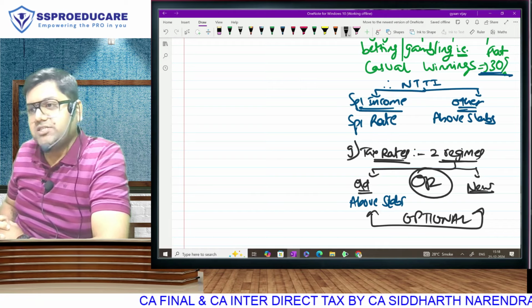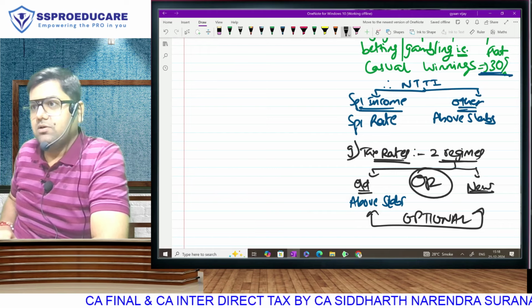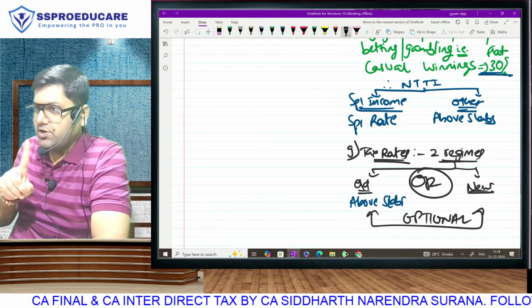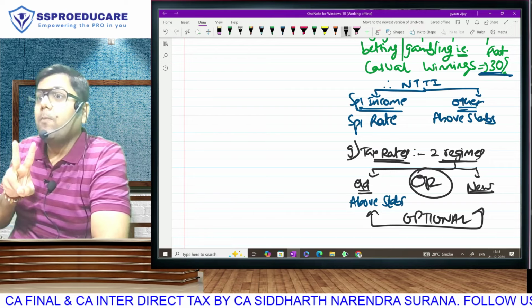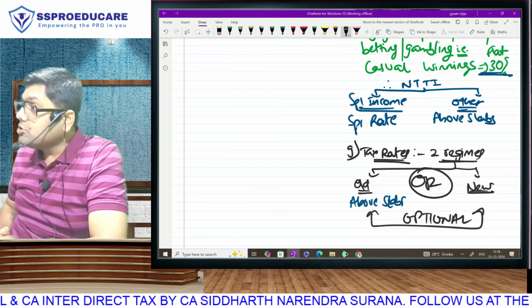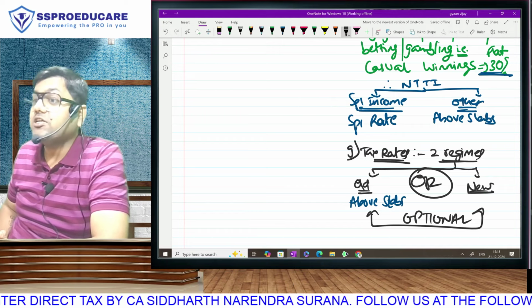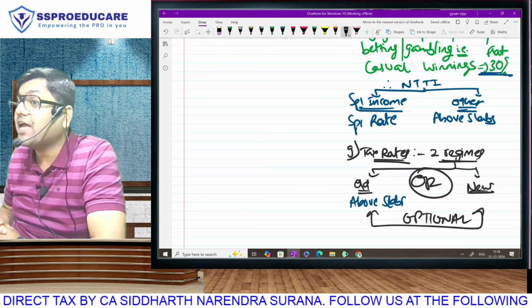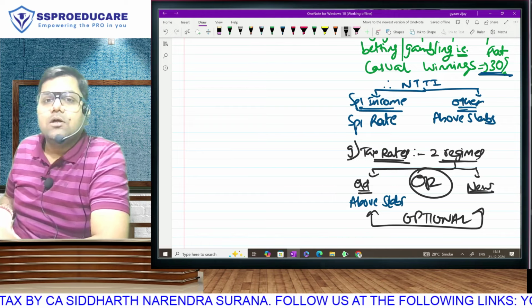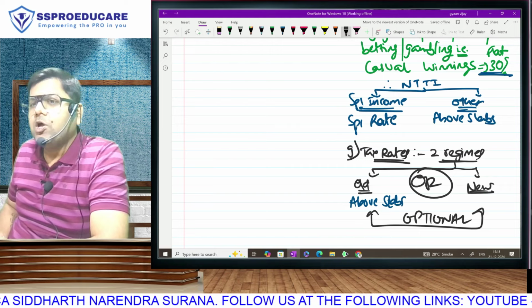Auntie has given two regimes of taxation. So as a chartered accountant, when my client approaches me, I also have to give two options. I always give two options: old regime or poison. In course of your syllabus, I will teach you that the new taxation regime is the biggest scam after demonetization, of course. The new taxation regime is the biggest possible scam.